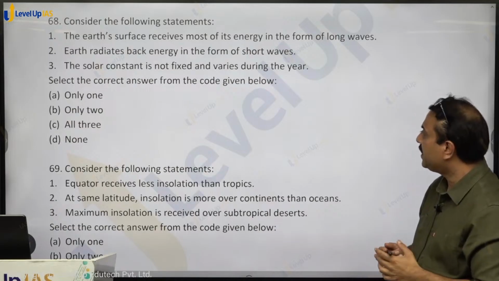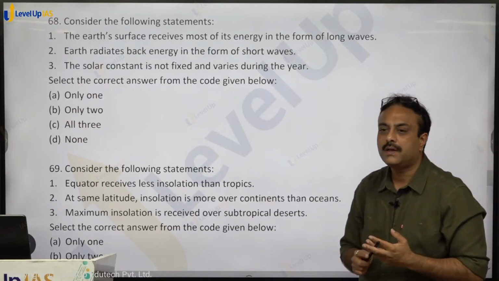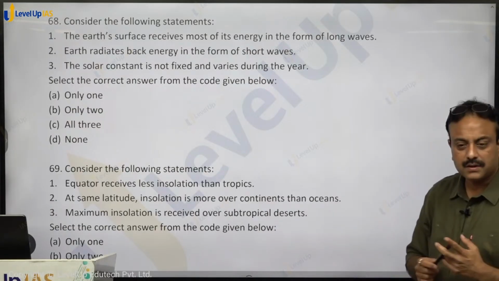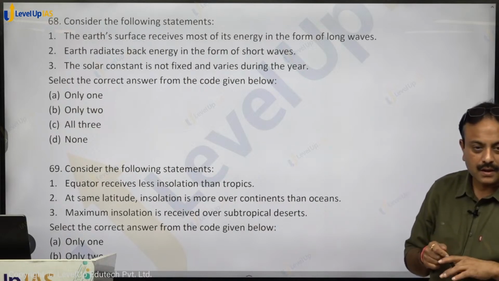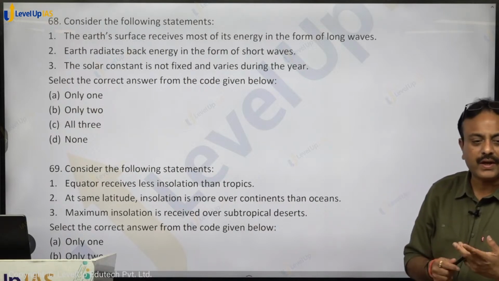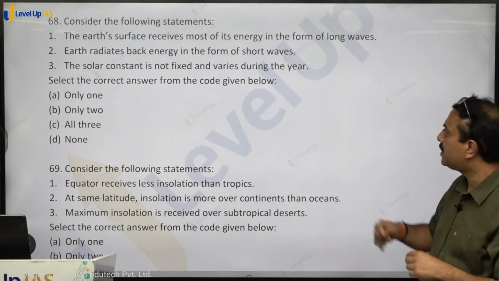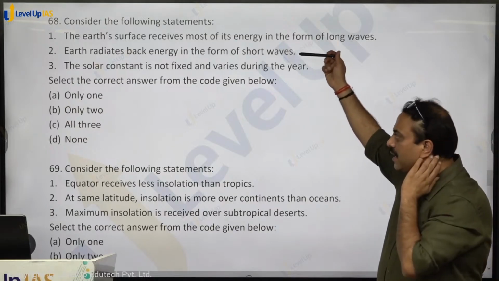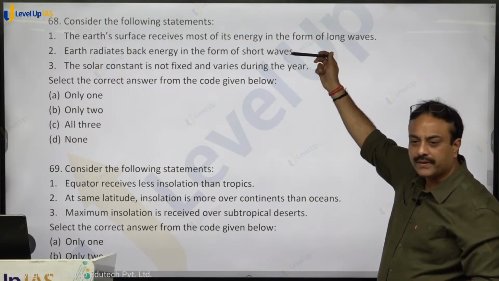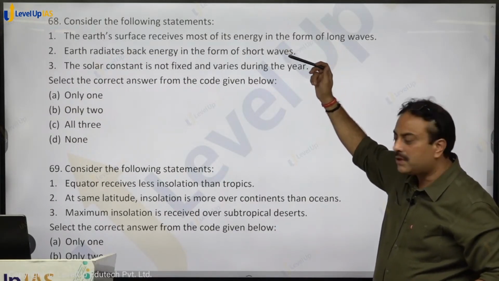The Earth's surface receives most of its energy in the form of long waves. Correct? Incoming radiation is short wave. Returning is long wave. So it is a wrong one. Second statement, Earth radiates back energy in the form of short waves. It is long waves. So it is also wrong.